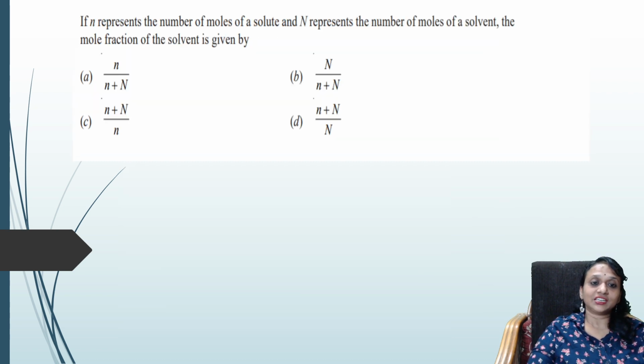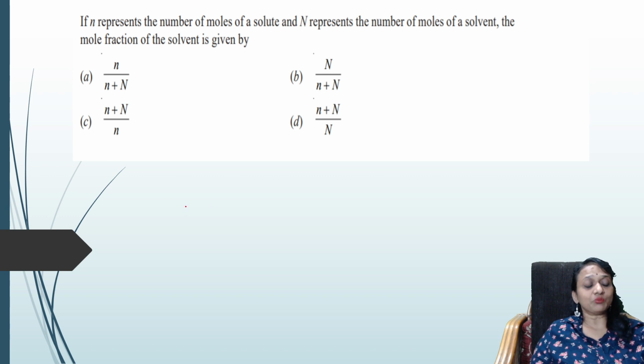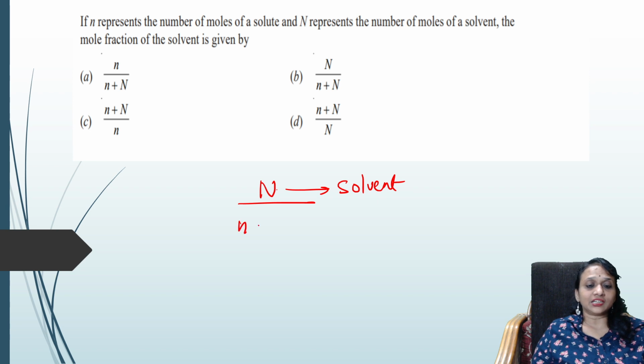Let us see the next question. If small n represents the number of moles of a solute and capital N represents the number of moles of the solvent, the mole fraction of the solvent is given by what? Simple question. Mole fraction they are asking you. Mole fraction is always denoted by X. It depends upon N, the number of moles of the solvent, divided by small n, the number of moles of the solute, plus N, the number of moles of the solvent.